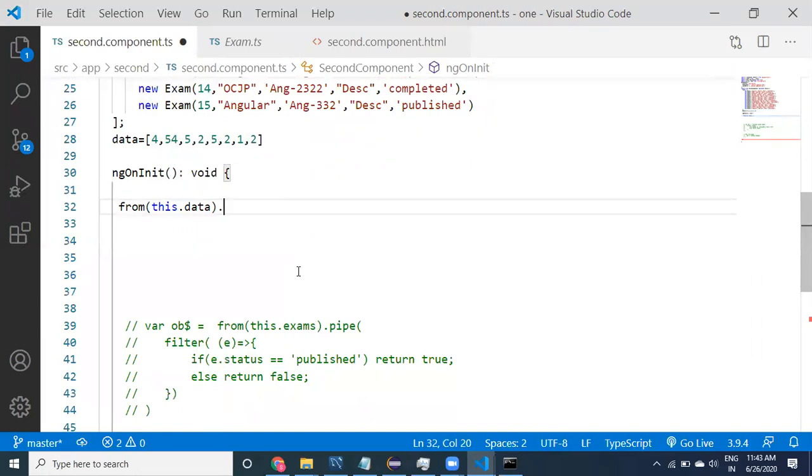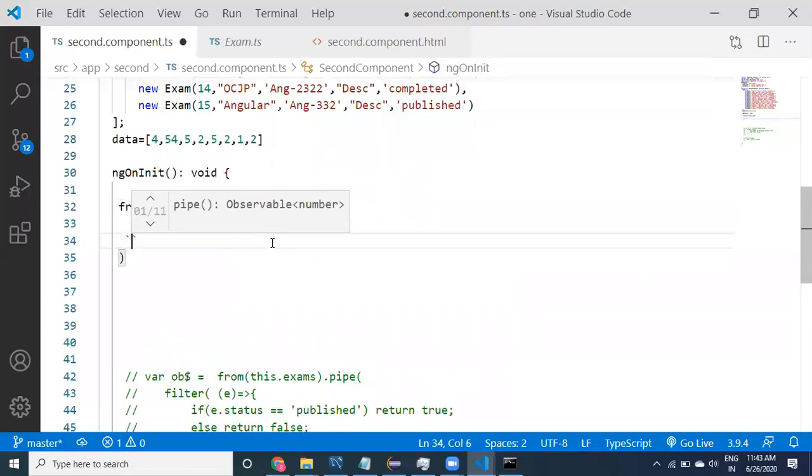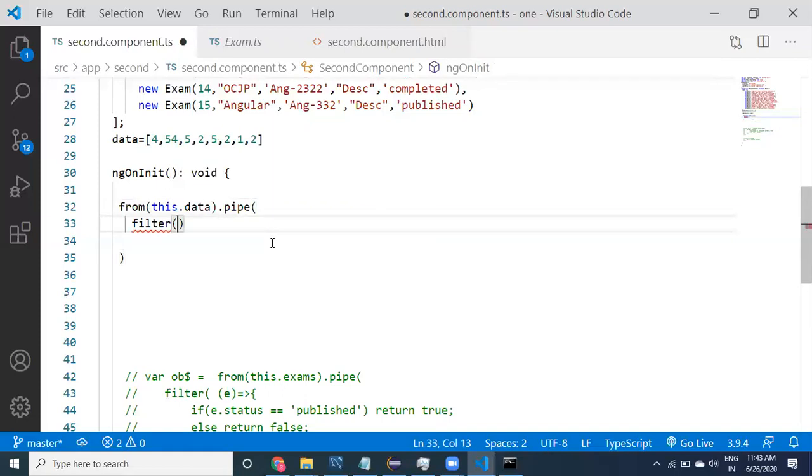For eliminating odd numbers, we are going to use filter. The next logic is squaring. Whatever values remain after applying the filter, for every value we have to apply another logic. What logic? For that particular value, we have to return the square. To apply all these logics, we have to use pipe first, within the pipe, not subscribe. Within the pipe, we have to apply filter.